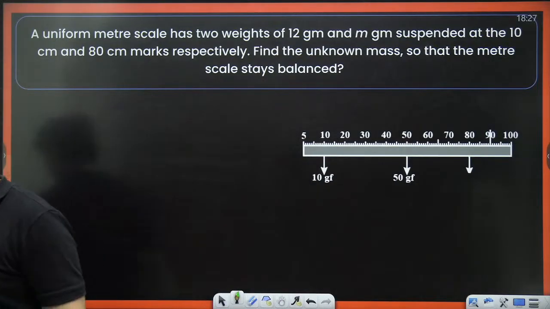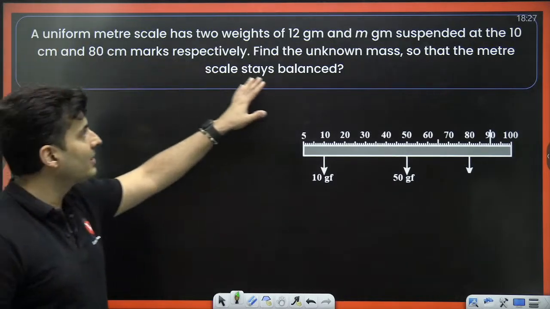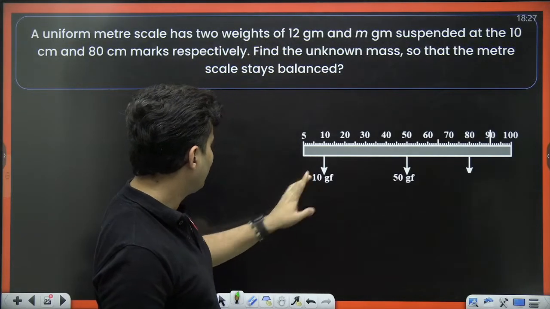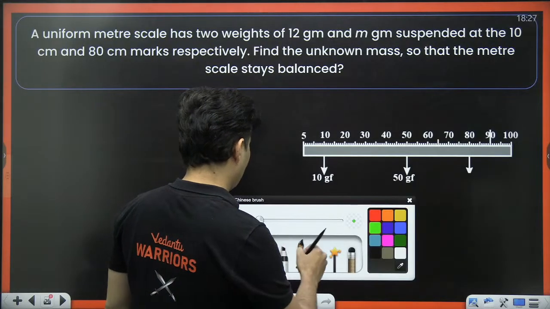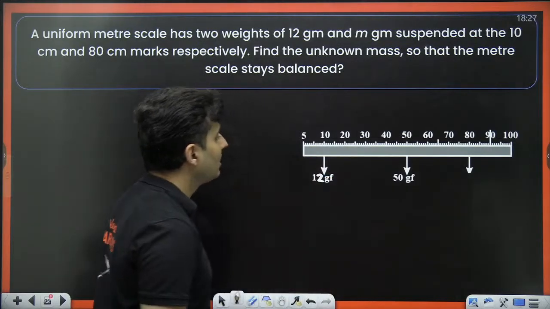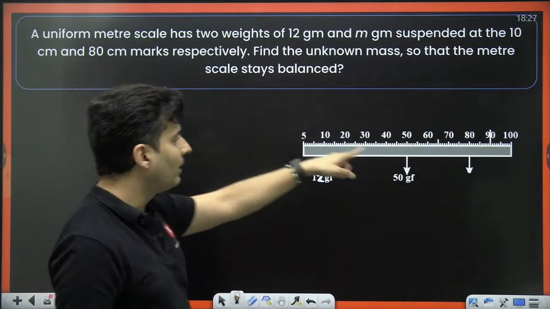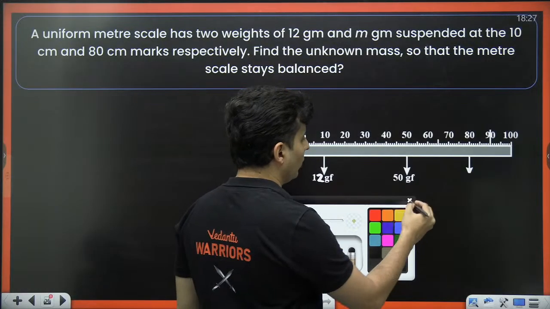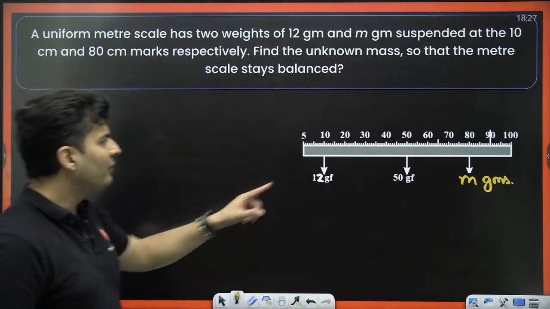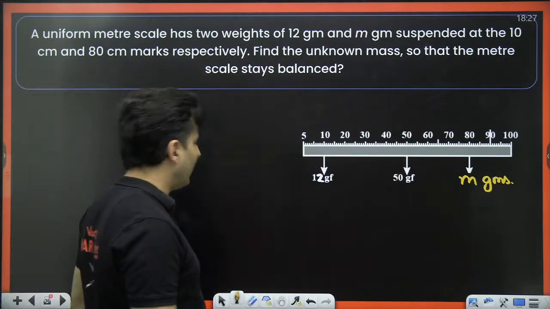Let's have a look at certain questions. What is this particular question? Observe carefully. It says there is a meter scale which has two weights, 12 grams and m grams. I think 12 grams is here. This is not 10, this is 12, I believe. 12 grams and an unknown mass at 10 centimeters, and at 80 centimeters another unknown mass, n grams. 50 grams is the weight of the meter scale. Find the unknown mass so that the meter scale stays balanced.